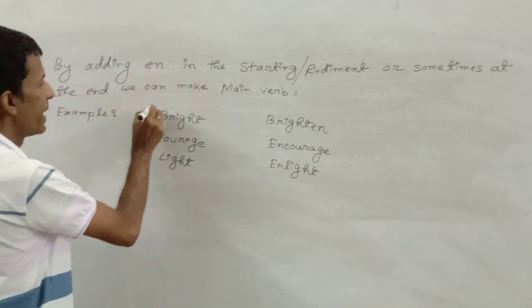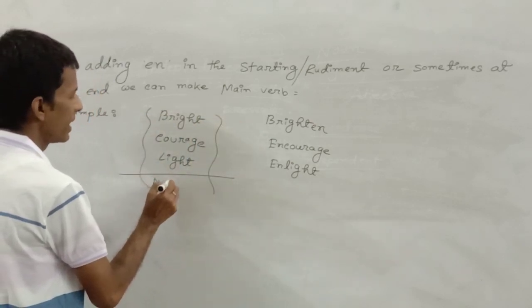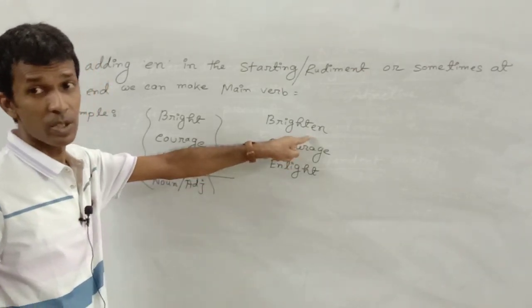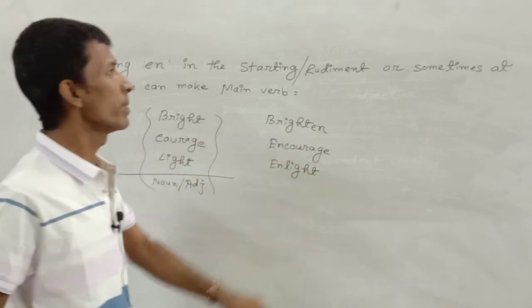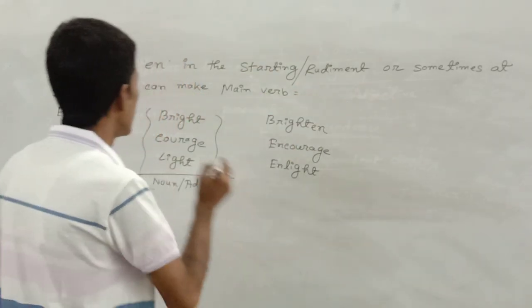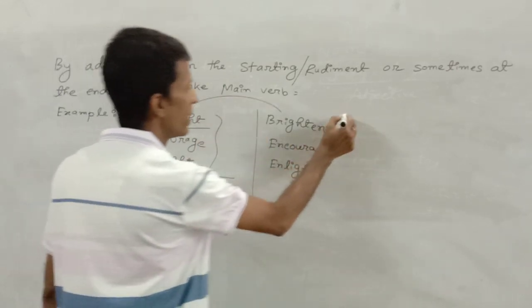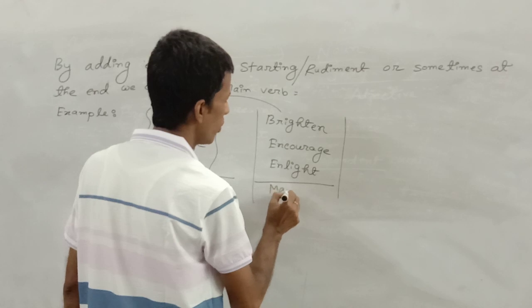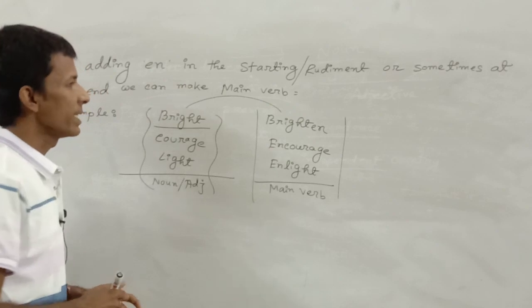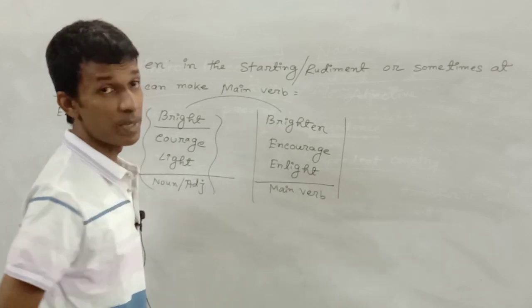In this way, a noun or adjective can be transferred into a main verb by adding en. So what will be the placing of en? The placing will be in the starting or in the end. Bright was an adjective. It is transferred into a main verb according to the rule I have explained a few moments ago. By adding en, courage is transferred into the main verb encourage. Light is transferred into the main verb enlight.